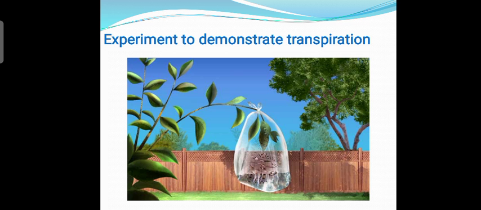Now your experimental setup will look like this picture. You have to take one plant and cover only 3 or 4 leaves with the plastic bag. Some water is collected here, which clearly indicates that the water is coming from the leaves which are tied in the plastic bag. And this picture is showing the experiment to demonstrate the transpiration process.